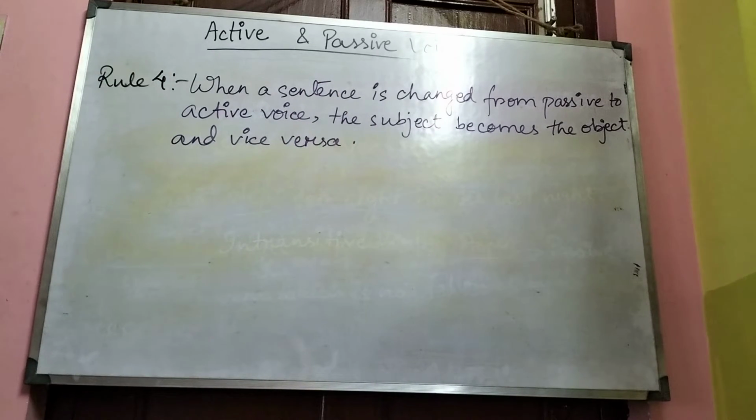Like in rule 3 we have seen that when a sentence is changed from active to passive voice, the subject becomes the object and vice versa. Same thing applies when a sentence is changed from passive to active voice. The subject becomes the object and the object becomes the subject. Okay. So now let us see one example.